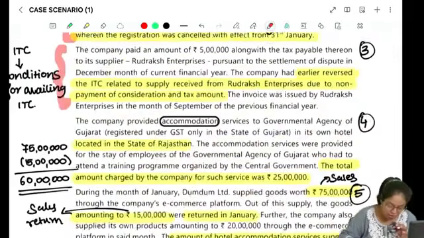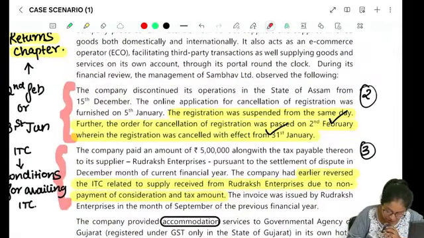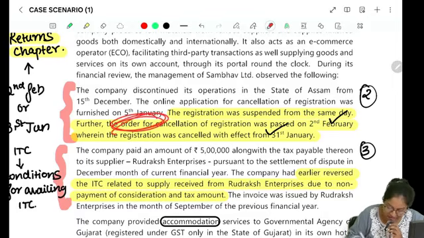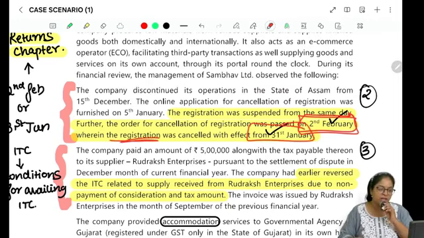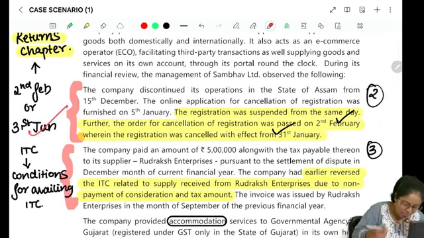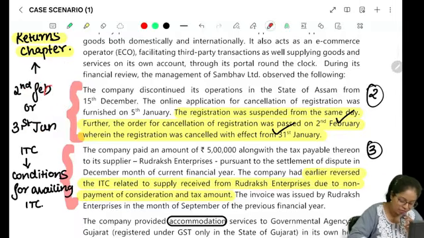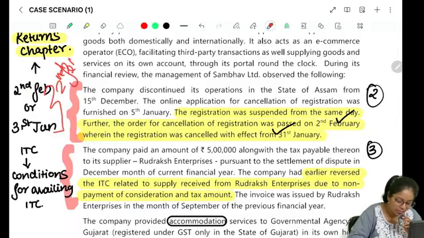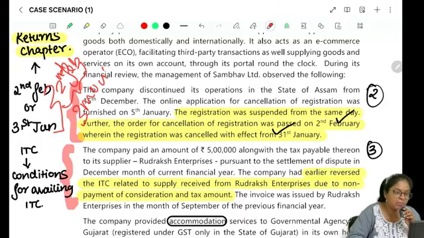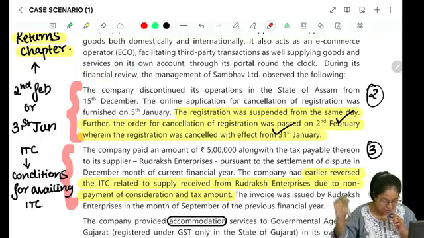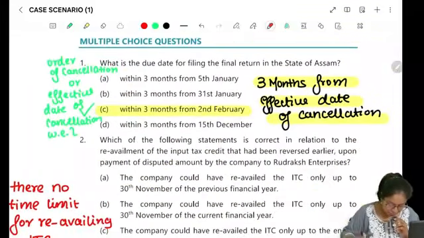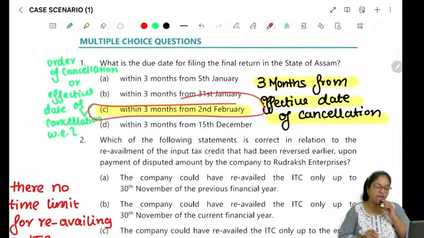Now let's look at the question and try to figure out the dates. He discontinued his operations on 15th of December. He filed an online application on 5th of January. The registration was suspended from the same day, okay? The order of cancellation was received on 2nd February and the effective date of cancellation was 31st of January. So I need to decide between 31st of January and 2nd of February, whichever is later, which is 2nd of February. From here, within a period of 3 months, I have to file my final return. So the answer is within 3 months from 2nd of February, right?